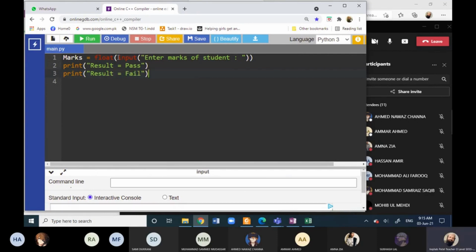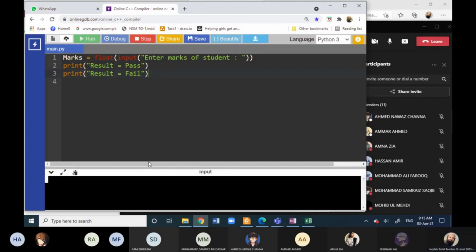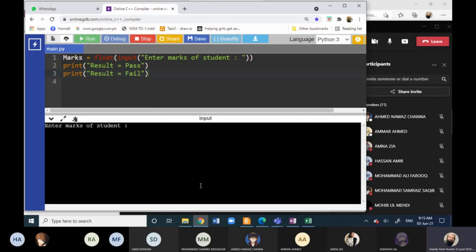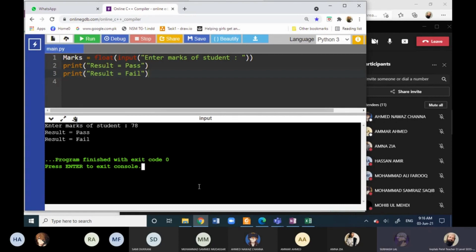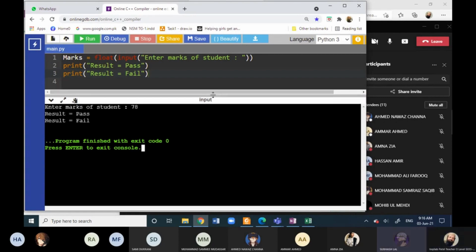Right now, the problem is that you are asked to input marks and output result pass or fail. I have written this program and now I am executing it. It says enter marks. I have entered a mark 78. It says result is equal to pass, result equals to fail. Sir, you haven't written that range. If the marks are above 50, then the result is equal to pass, and if it's below 50, then it's fail.